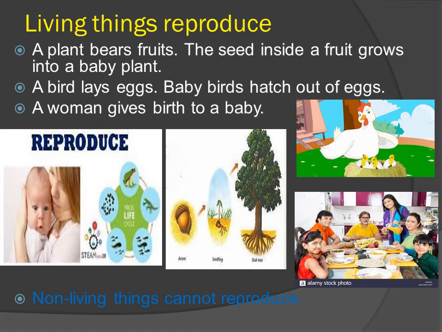And you can see a picture of a family, that from a small baby you become a big boy, then you become an adult. Okay, but non-living things cannot reproduce.